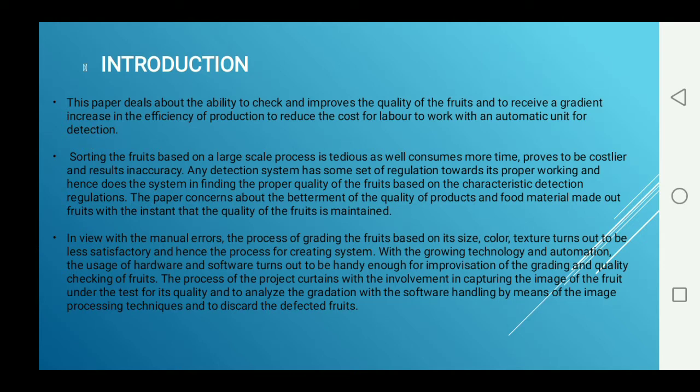Any detection system has some set regulations towards its proper working, and hence the system finds the proper quality of the fruit based on the characteristic detection regulation. The paper is concerned with the betterment of the quality of the product and of the food materials made from fruit, ensuring that the quality of the fruits is maintained.